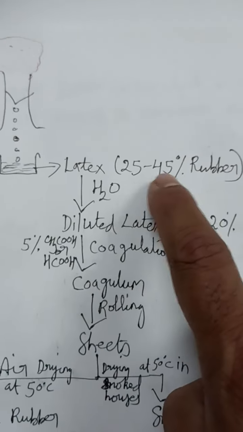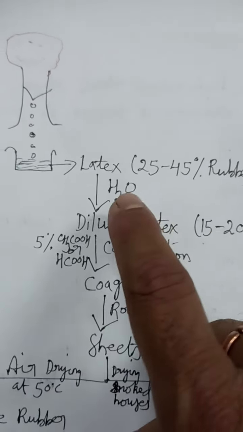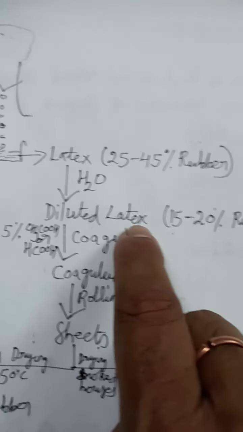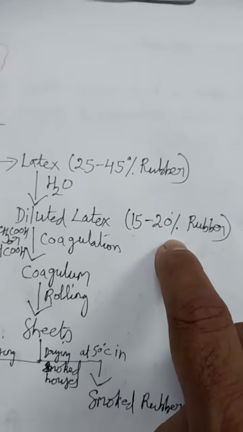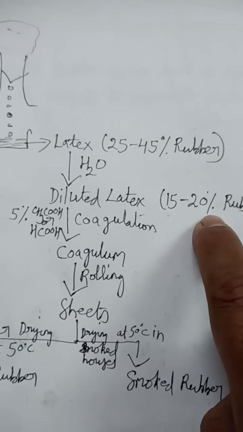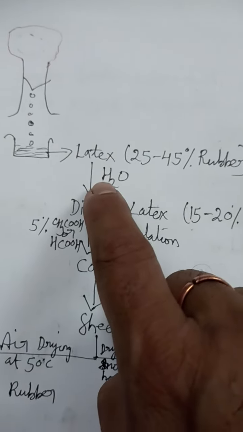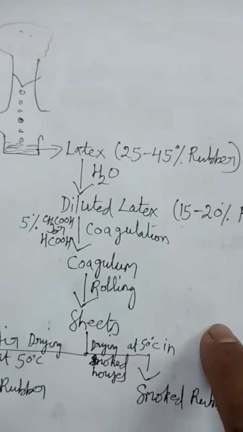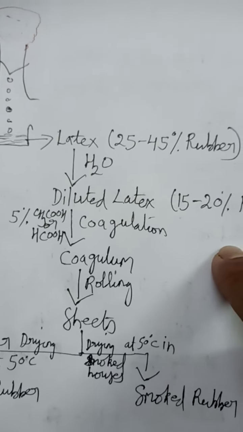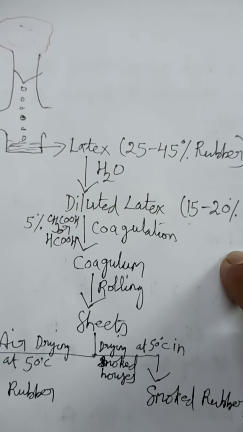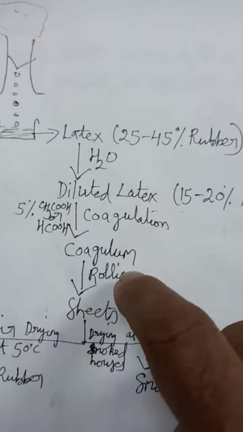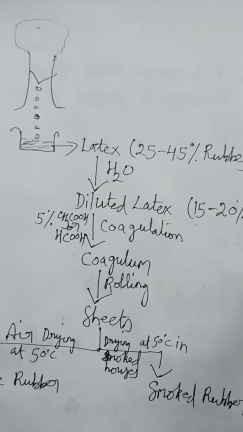Now the latex, which contains 25 to 45% rubber, is diluted with the help of water, so we get diluted latex. Now the rubber concentration decreases from 25 to 45% to 15 to 20%, because we have added water. Some people will ask why we add water when it decreases the concentration. The reason is dirt will be present in the latex as it is kept in the open. That's why we add water to make diluted latex, then filter it. When we filter, the dirt gets removed.